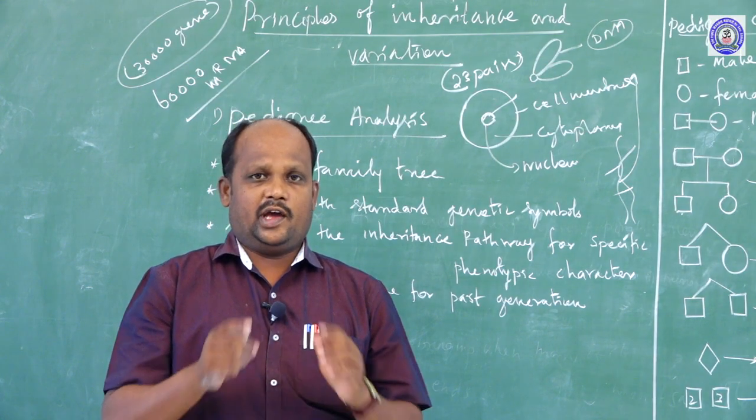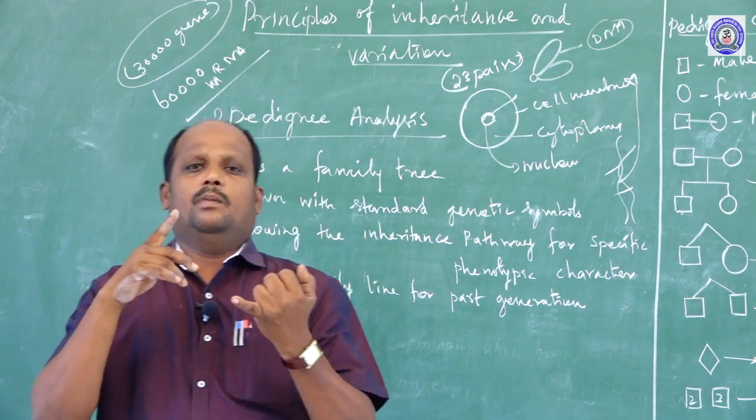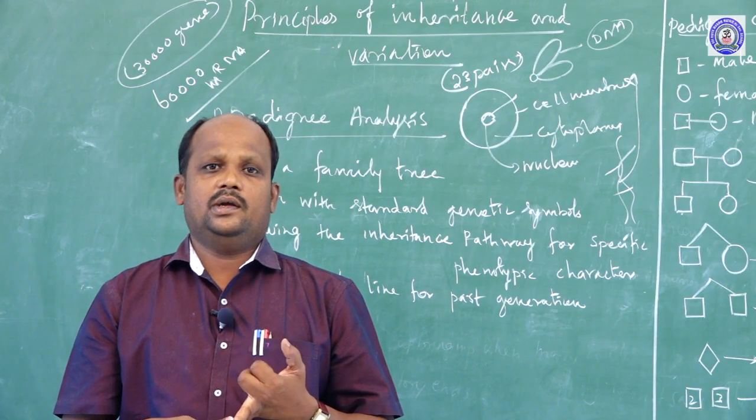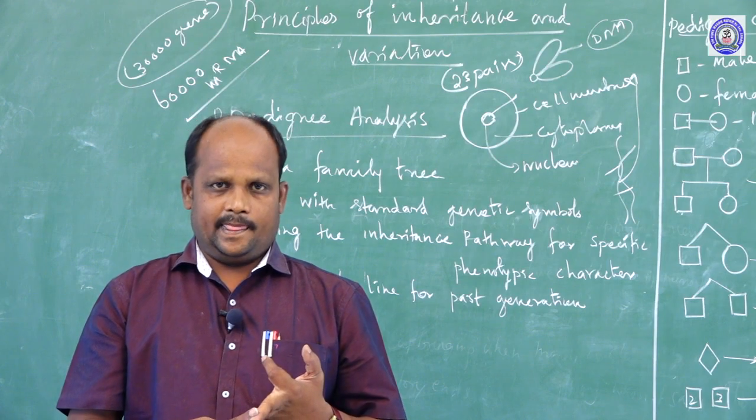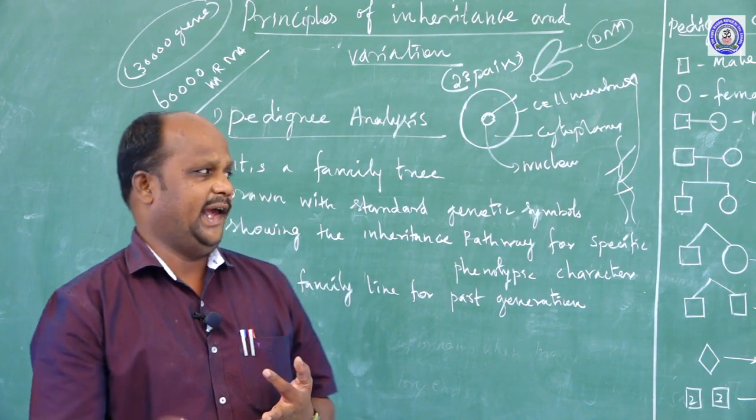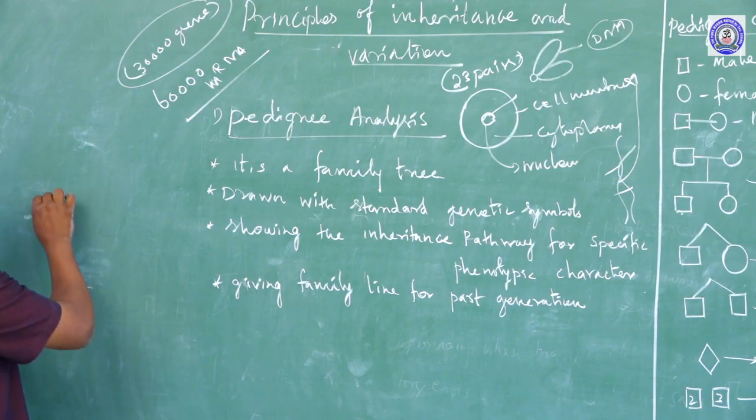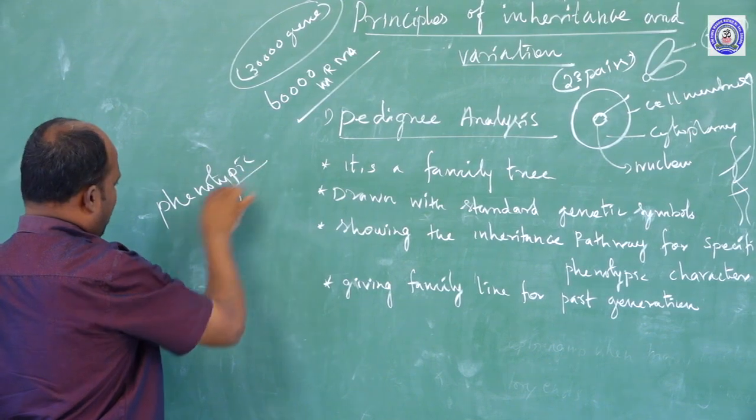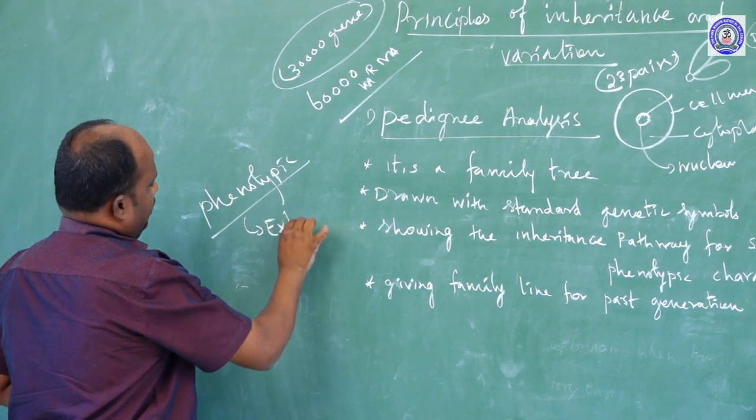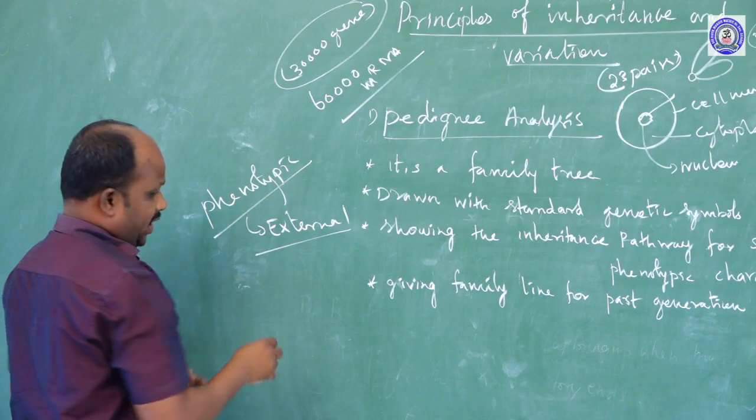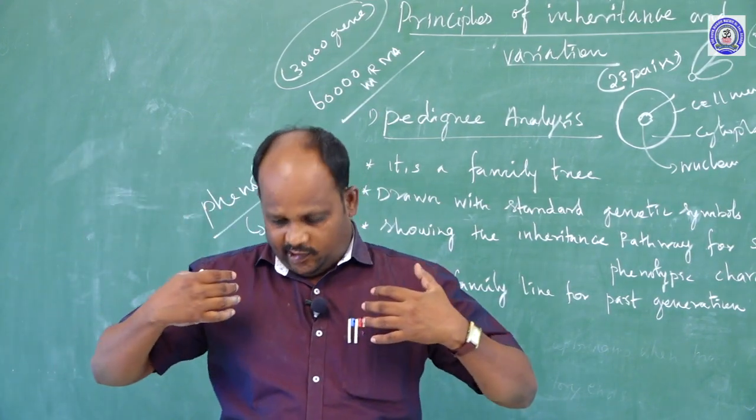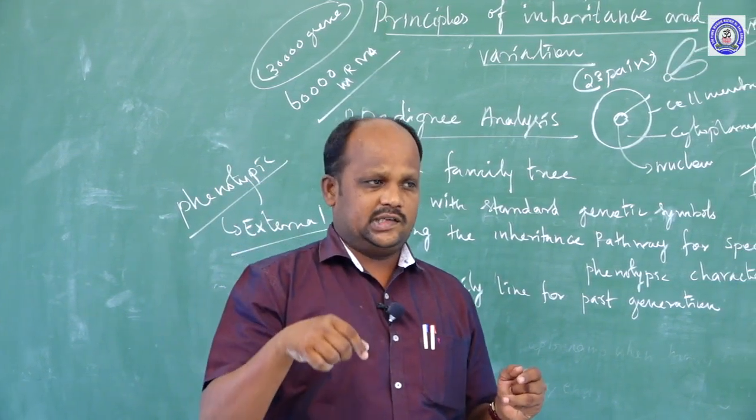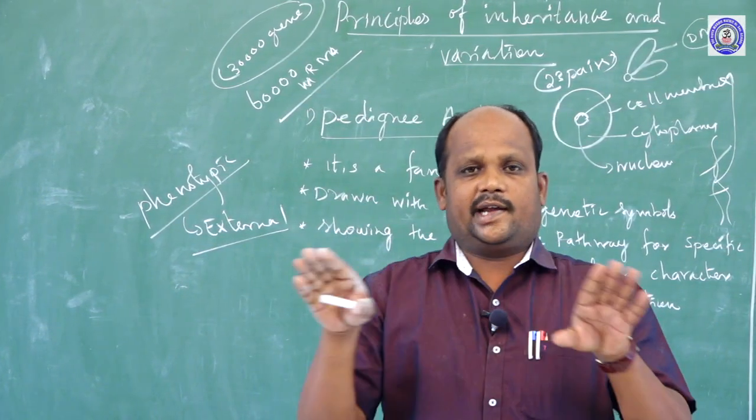These characters we classify into parts: one is morphological characters, second anatomical characters, third physiological functions. The morphological characters are otherwise called phenotypic. Listen to the board: phenotype, which means external character. External character means we observe the animals or human beings and see the structure. That is called phenotype. Genotype characters you can never see.